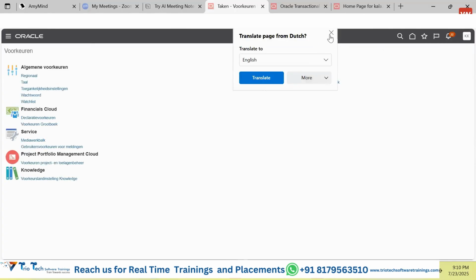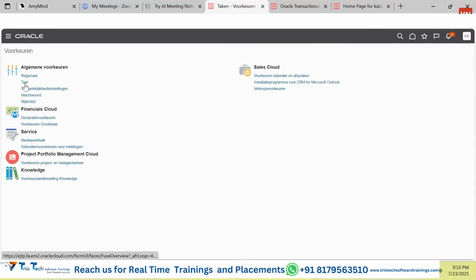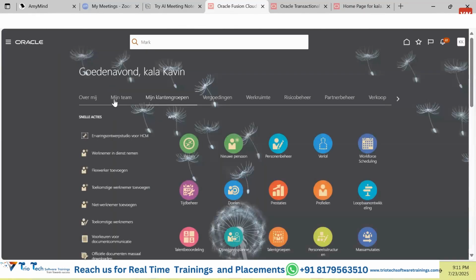The moment the person changes these languages, you will see that it is being translated. See, instead of language, the keyword is coming in Dutch. If we go to the home page, there are certain keywords for which translations are already provided by Oracle and uploaded by Oracle. See, instead of me, it is coming over me. Instead of my team, it is coming Mijn team. Instead of my client group, it is showing something like this because it is showing in the Dutch language. Instead of good evening, it is showing something like goedenavond. Clear? So guys, this set preferences is for somebody who logs in and wants to set the preferences for their login.